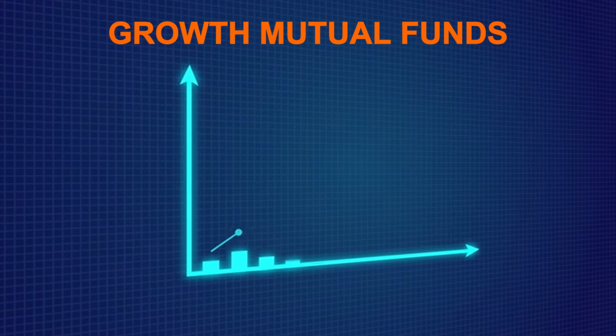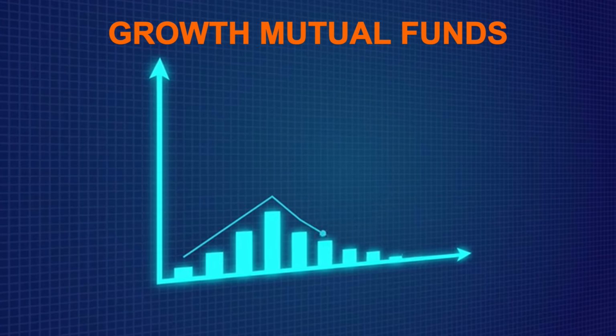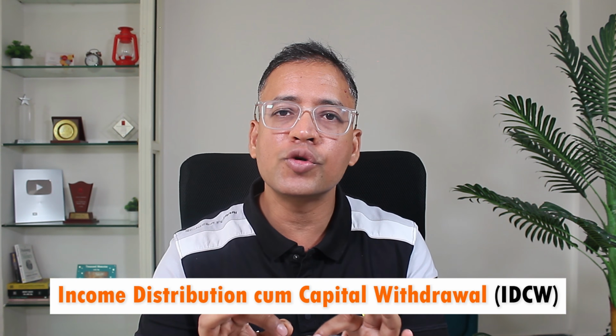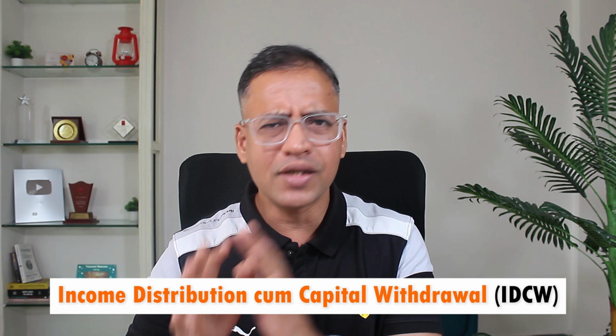Here, whatever profit the mutual fund manager is making on your behalf, it remains within the mutual fund house and the NAV of the fund continues to grow. That's why these are called growth mutual funds. Comes the second category, which is IDCW, which is income distribution cum capital withdrawal. Simple, meaning that they are going to give you regular cash flow as they make money out of the market.